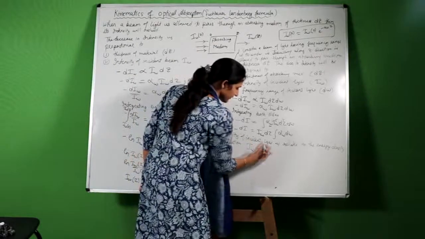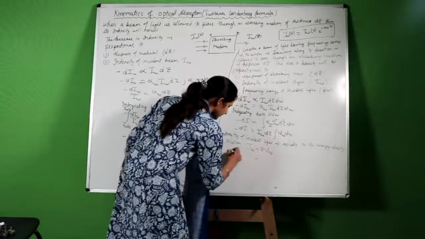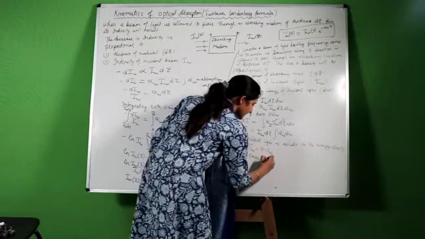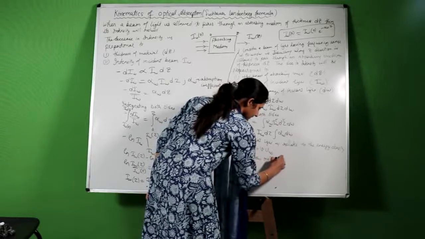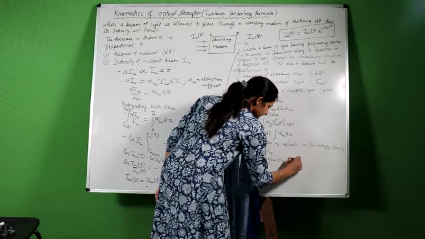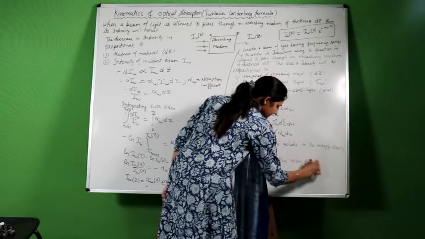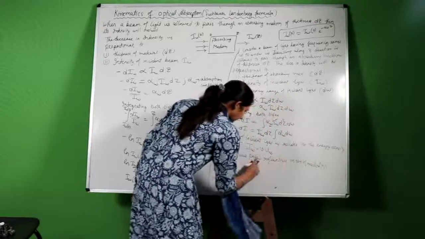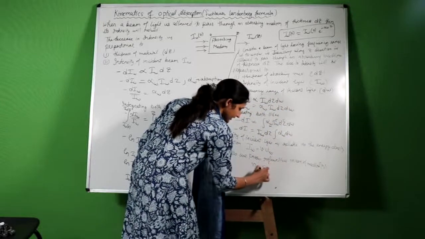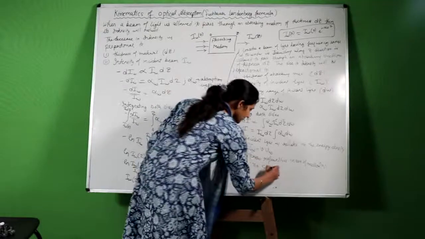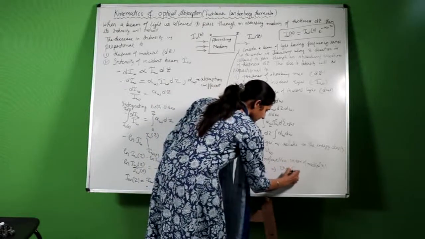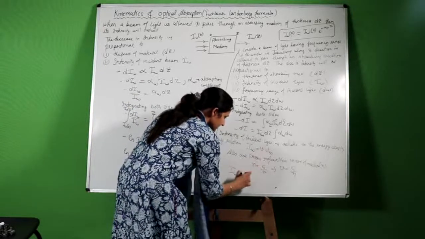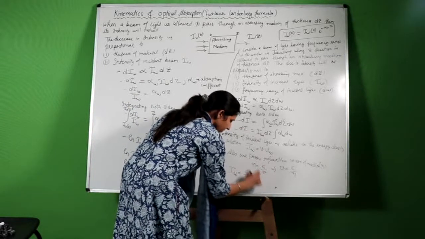Now we know that the refractive index of the medium, n, is equal to the velocity of light in vacuum divided by the velocity of light in the medium. This implies that velocity will be equal to c upon n. This implies that I omega is equal to c upon n times u omega.